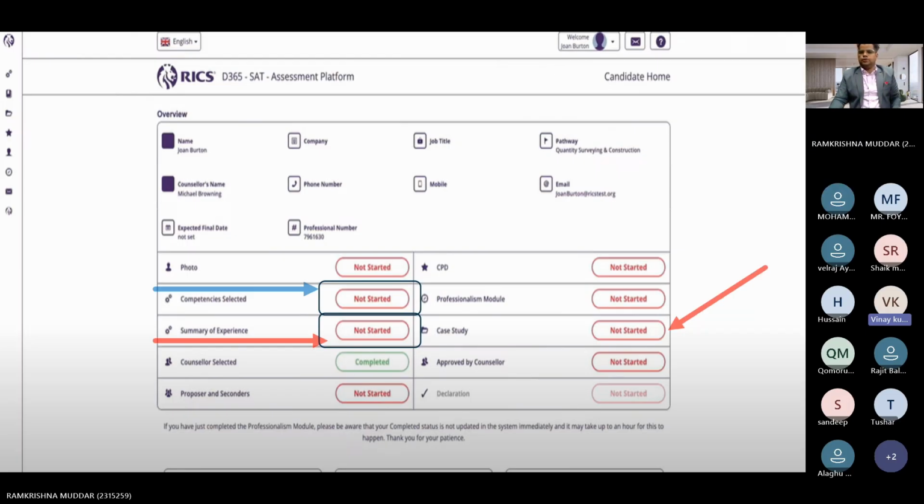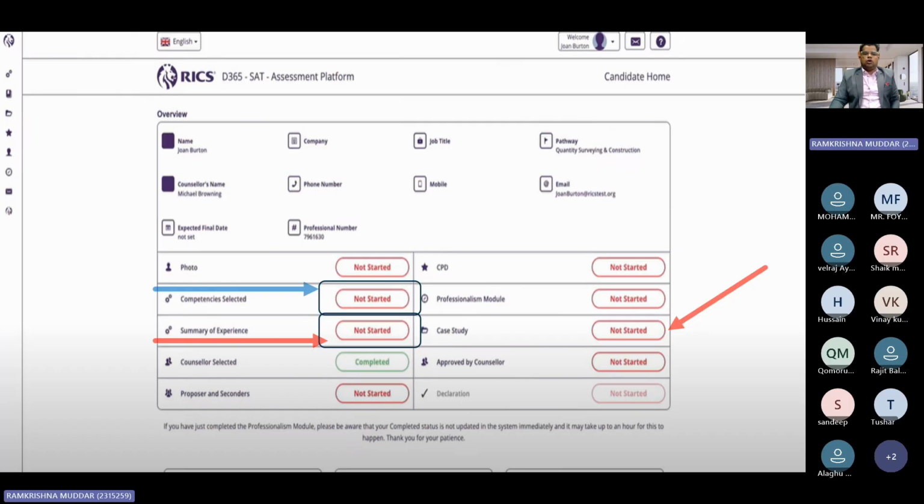Yes, sir. One doubt. Once we select the counselor, in the midway, can we change the counselor, or will it remain throughout that year? No, you can change it. The moment you put another counselor's name, the other one will be discarded. So don't worry about that. It's up to you because you are the one who is choosing the counselor. The counselor is not choosing you. So don't worry about that. Clear? Okay, Mr. Vinay?